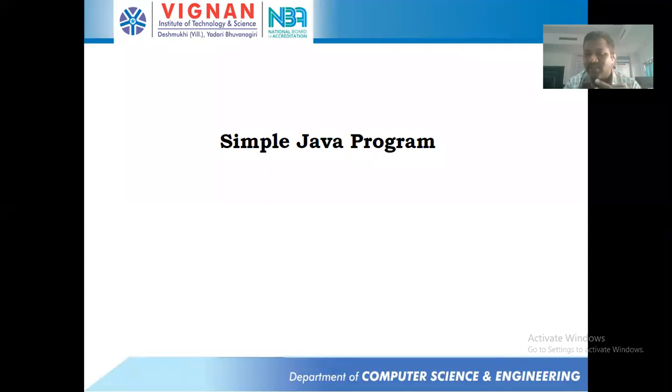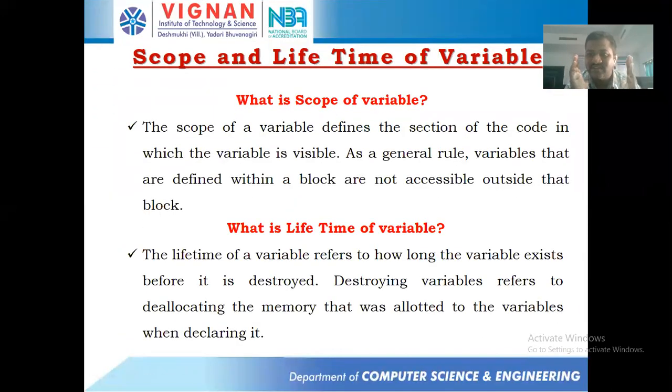And what do you mean by lifetime? The amount of time the variable exists in memory can be considered as a lifetime. Every variable in any programming language consists of two properties: scope and lifetime. If you declare some variable, that variable consists of scope and lifetime. What do you mean by scope? The scope of a variable defines the section of the code in which the variable is visible.